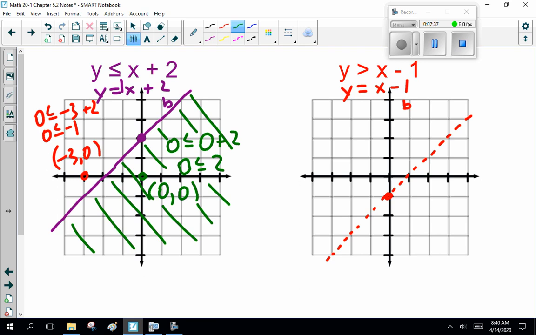Now, let's choose a couple points. Once again, 0, 0 is my favorite. It's not on the line, so we can use it. And choose another one. Now, try those two. So, let me see. 0 is greater than 2 minus 1. 0 is greater than 1. Nope. So it's probably the top side, but let's double check. 0 is greater than 0 minus 1. 0 is greater than minus 1. Yes, it is the top side.